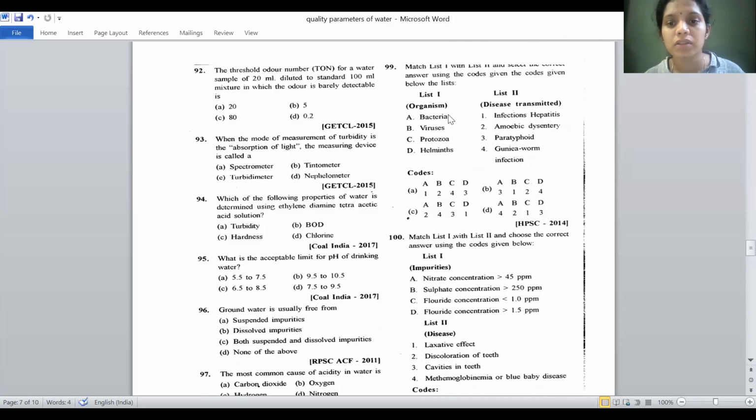The answer for this is bacteria, viruses, protozoa, helminths. You need to find the correct options for this. There are 4 options here, and I've given you a chart in the previous video. Typhoid is a bacteria. Paratyphoid is also a bacteria. So first, A is 3, and only this option is correct.